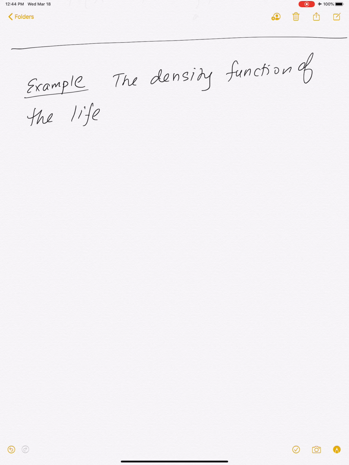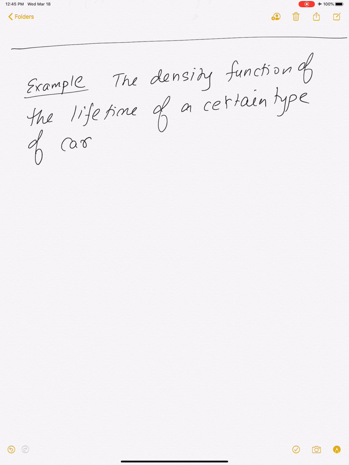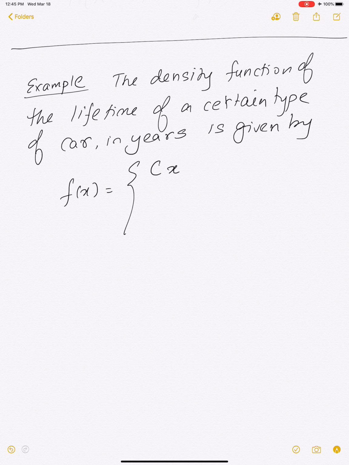The density function of the lifetime of a certain type of car in years is given by the function f of x, which equals c times x to the negative 3 if x is bigger than 10, and it is 0 otherwise.